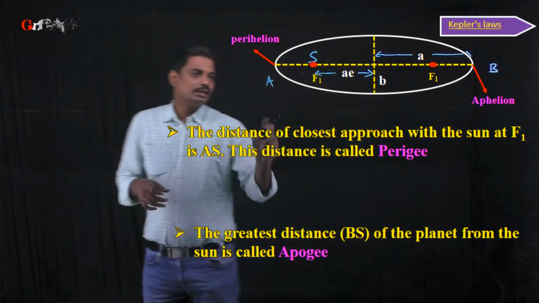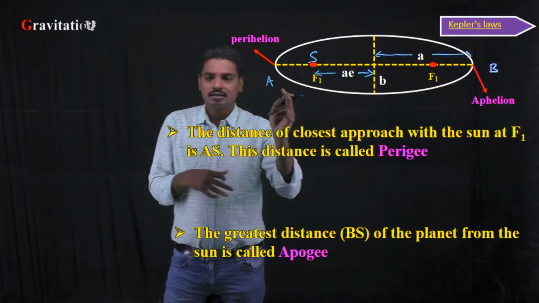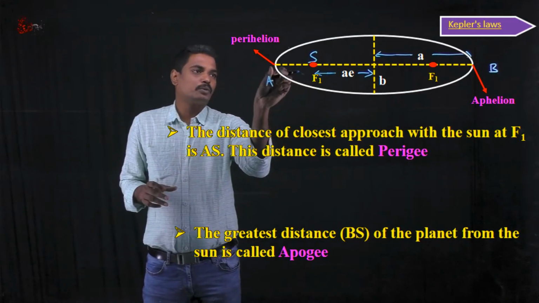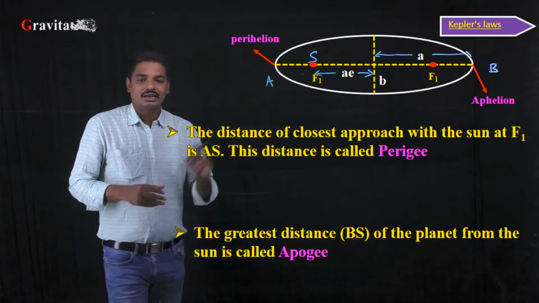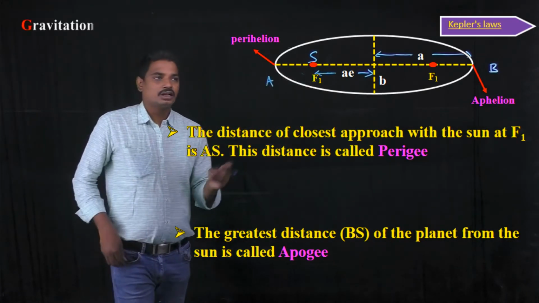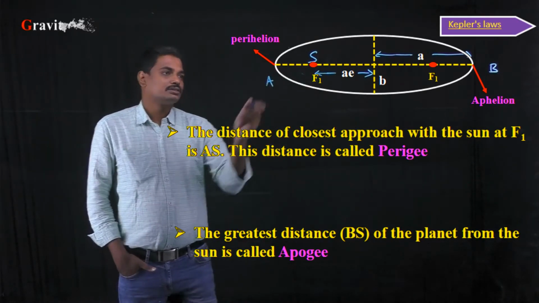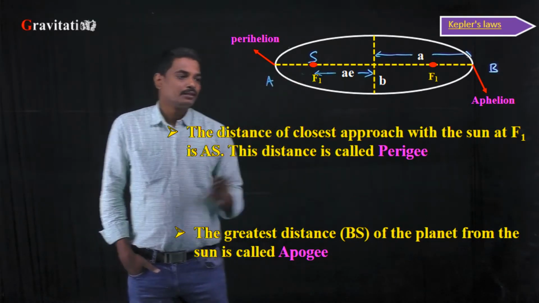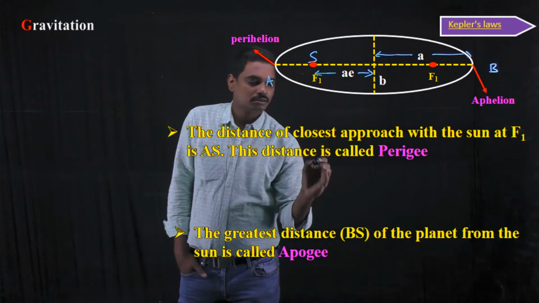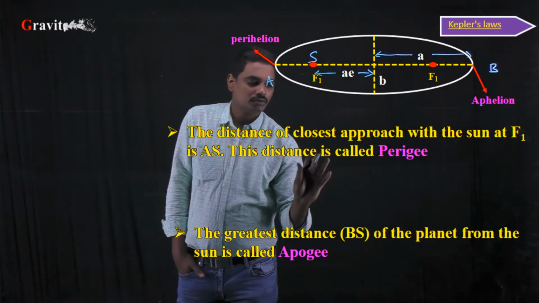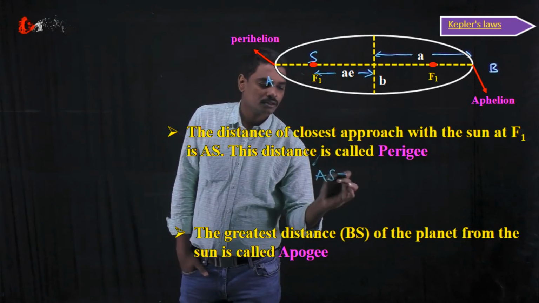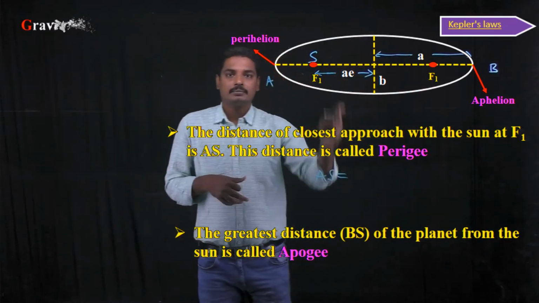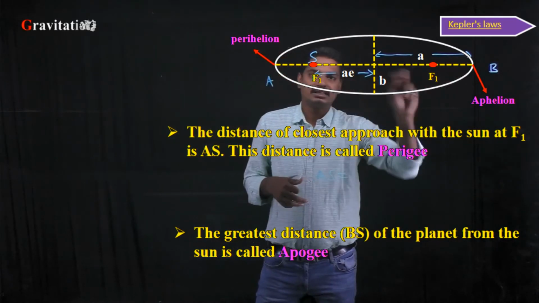Okay, now the distance between the sun and the closest approach. So A is the closest approach of the planet, and the distance between the sun at the point F1 and the closest approach is AS, called the perigee. Here this one is the minor axis and this is the major axis.